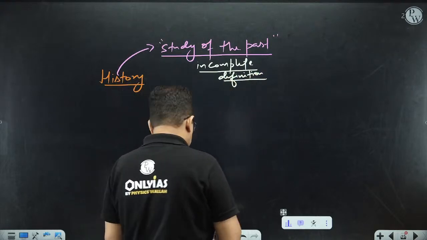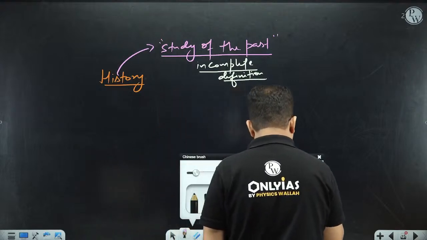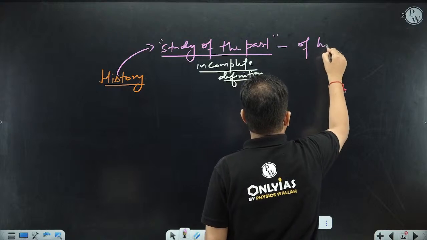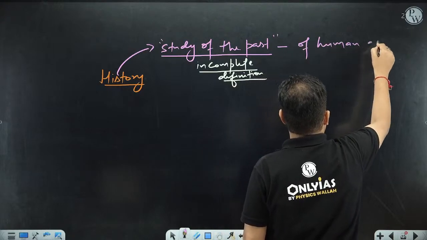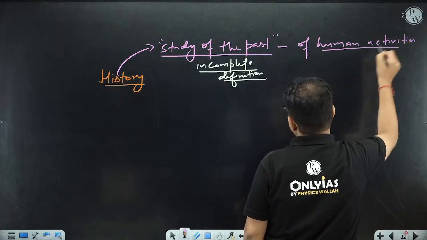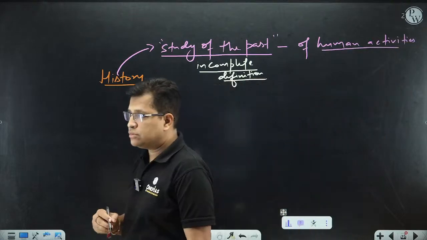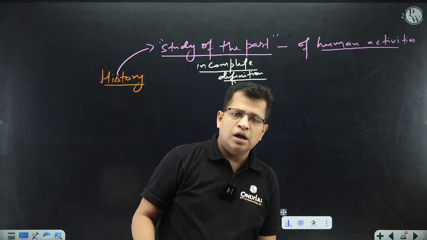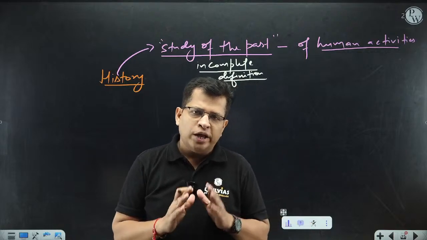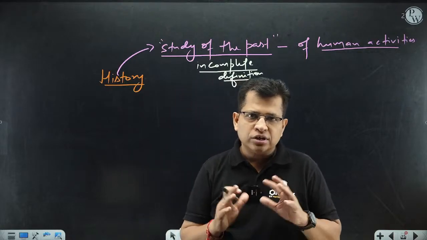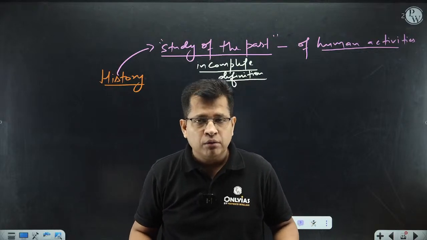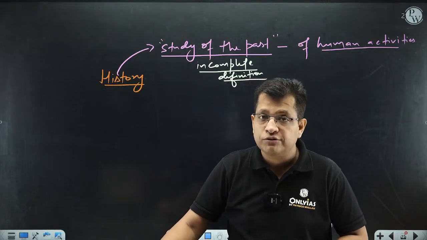Study of the past, of human activities, or in regard to the human activities. Then the definition is complete. Now, the second question is, when we are going to reconstruct the history, definitely in this process, we analyze the different sources.